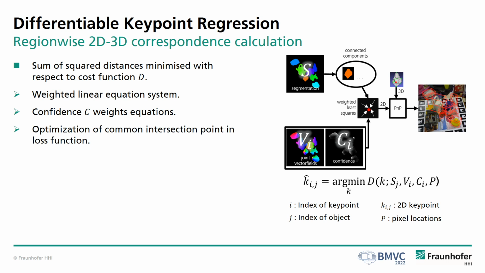The loss function directly evaluates the result of the equation system and optimizes both the calculated 2D position but also vector accuracy and confidences. Since the operation is formulated as a network layer, the network can output the 2D keypoint positions directly and calculate them in parallel.